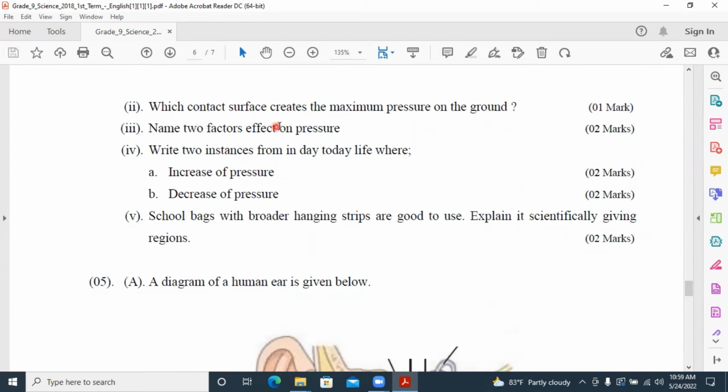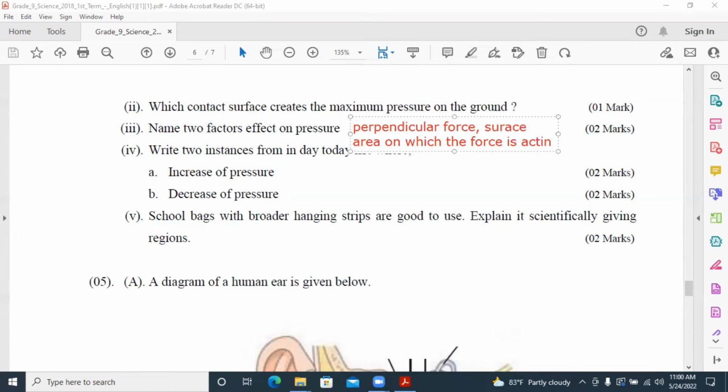Name 2 factors that affect pressure. One factor is the perpendicular force. Another one is surface area on which the force is acting.